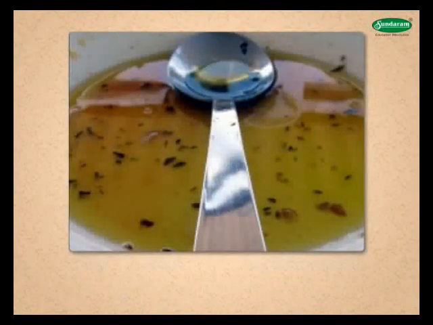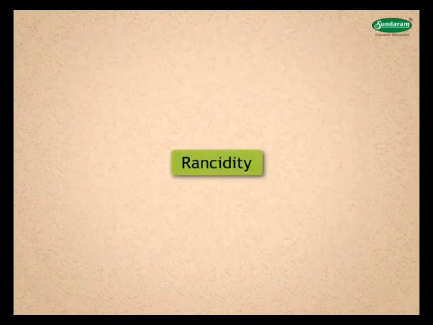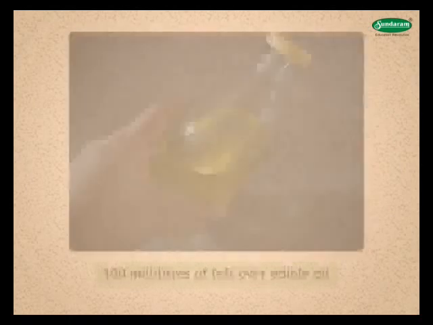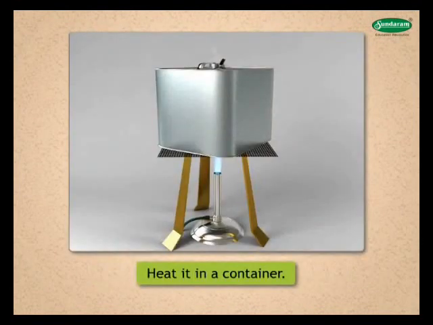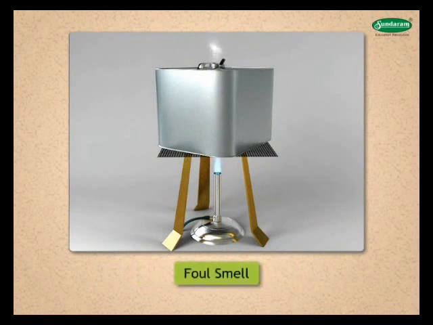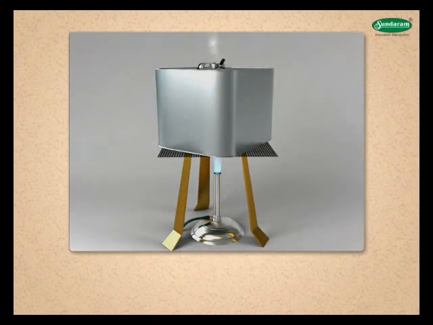We all have heard about oils becoming rancid. Let us learn in detail about rancidity. Visit an oil merchant. Request him to give you 100 milliliters of leftover edible oil from the tin. Heat it in a container. Note your observation. The oil gives foul smell. When leftover edible oil is heated, it starts frothing up and its smell turns foul.